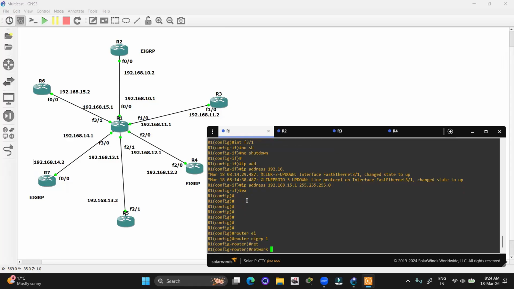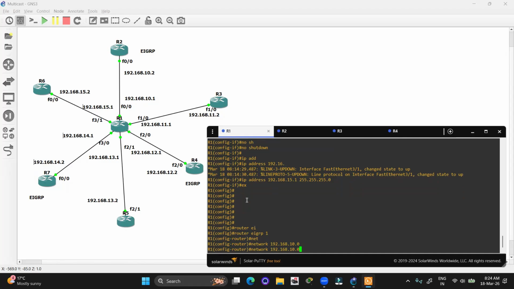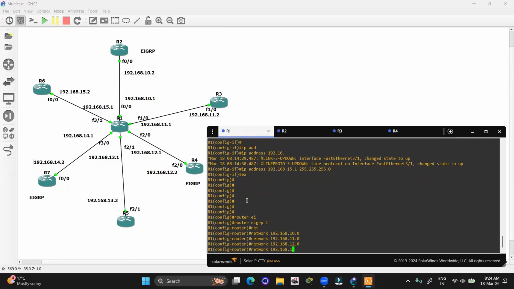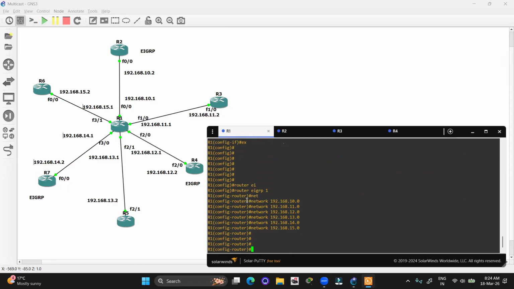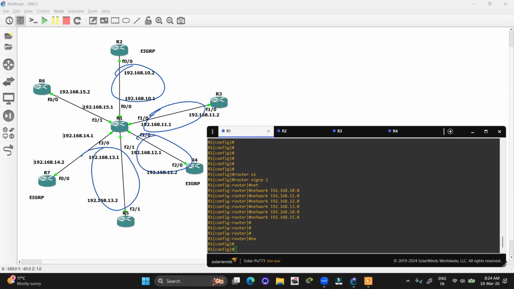Let's advertise the networks 192.168.10.0, 192.168.11.0, 12.0, 13.0, 14.0, and 15.0. So I have advertised the networks of all the connected routers, like this one, second one, third one, fourth, fifth, and sixth. All the six networks.